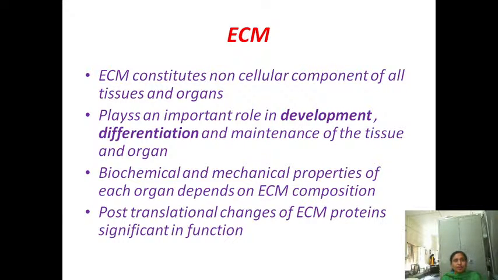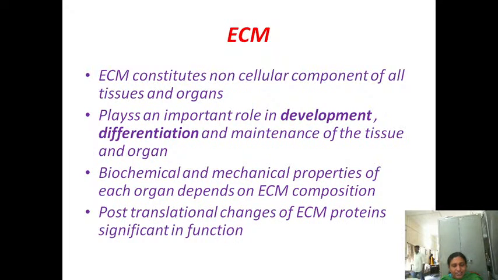extracellular matrix contains the compounds which are not in the cell and organs, and they play an important role in cell differentiation, development and maintenance of the tissue and organ. Okay, you know that extracellular matrix means they are not the components of the cell, or of the organ. So these are the matrix-like substances which surround the cells. They may play an important role in development, cell to cell interaction and differentiation of the cells, and the biochemical and mechanical properties of each organ depend upon the composition of the extracellular matrix.